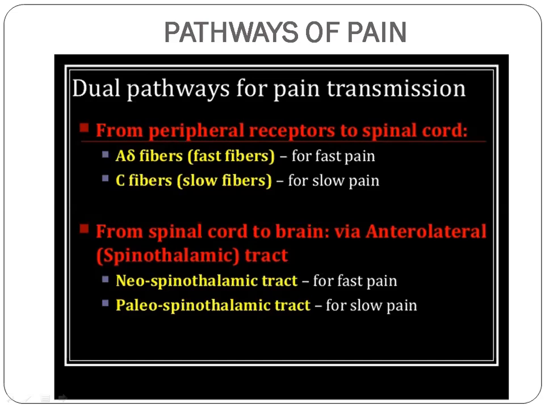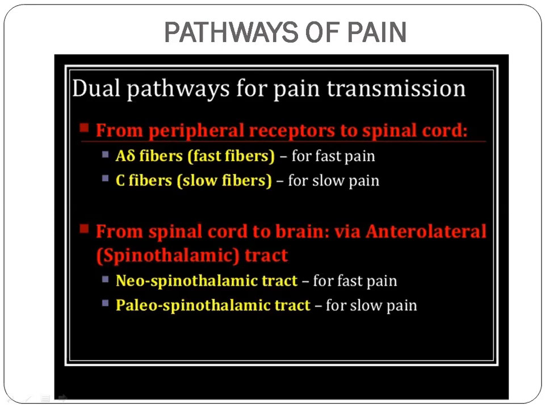After this, gradually the C pain arises, which persists for a long time. These two pains give the dual sensation of pain when we are subjected to a pain stimulus.